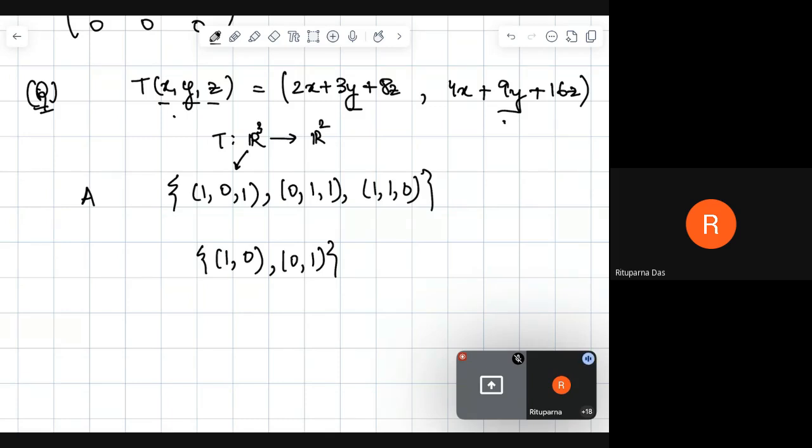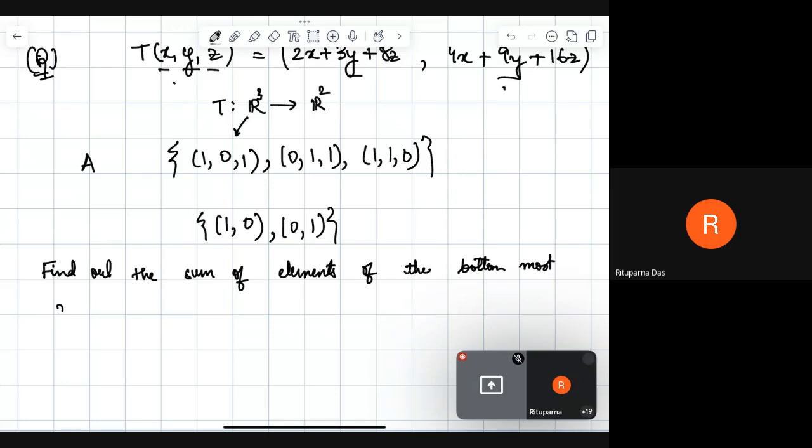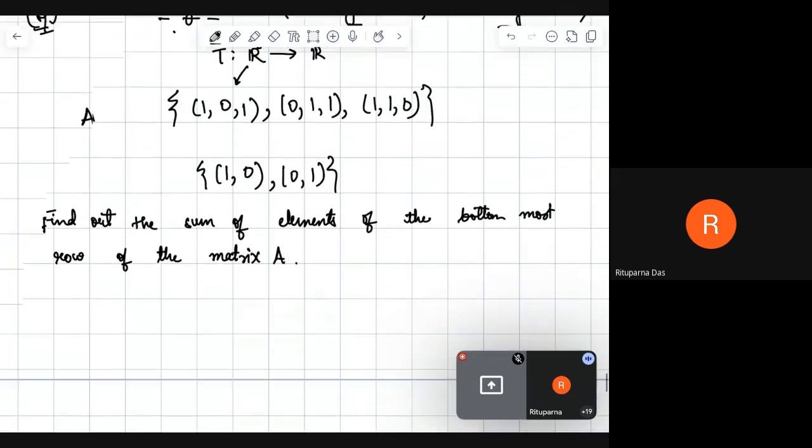The question is to find the sum of elements of the bottommost row of the matrix A. To find the sum of elements of the bottommost row of matrix A, we have to first find this particular matrix A, right?